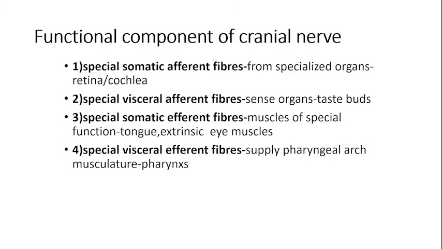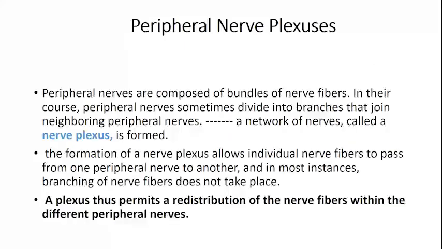You may get a complete question that you have to enumerate the functional components of the cranial and the spinal nerves, and then briefly mention what exactly they are carrying. So it should be very clear in your mind what a functional component means. Why is it general and why is it special? I hope if you give it a reading, you will understand that. That was about the peripheral nerves, the cranial and the spinal nerves.